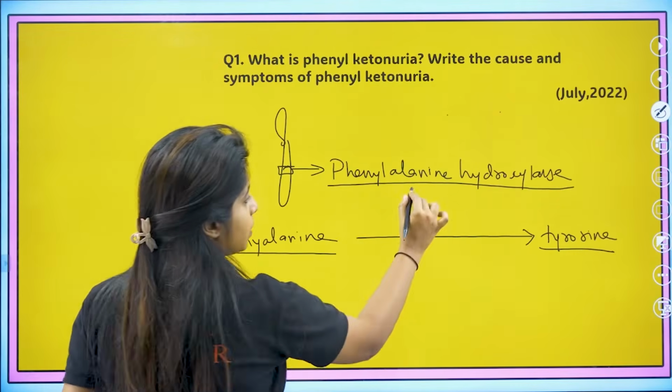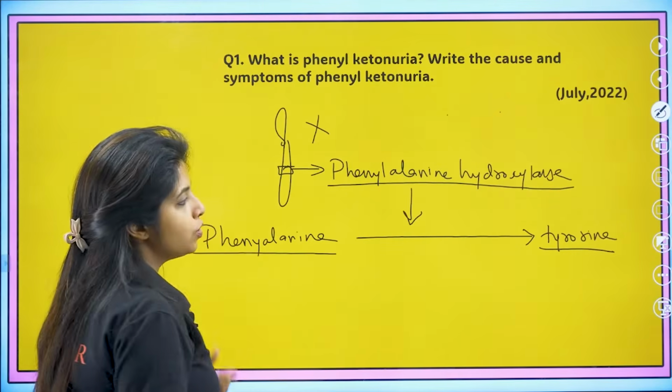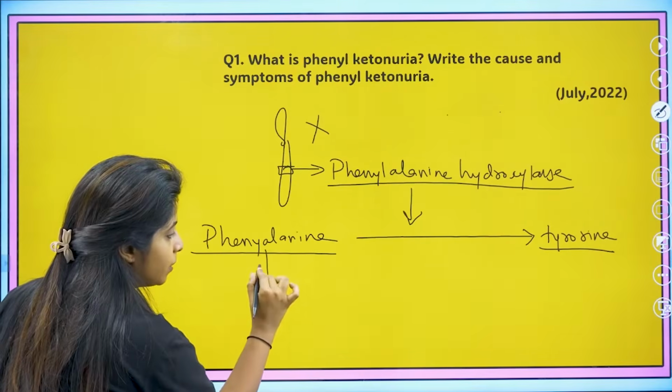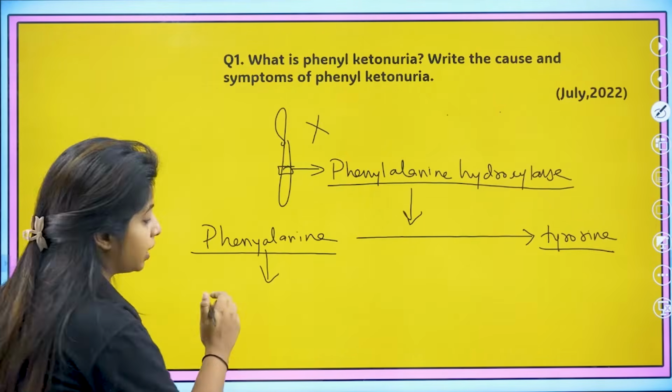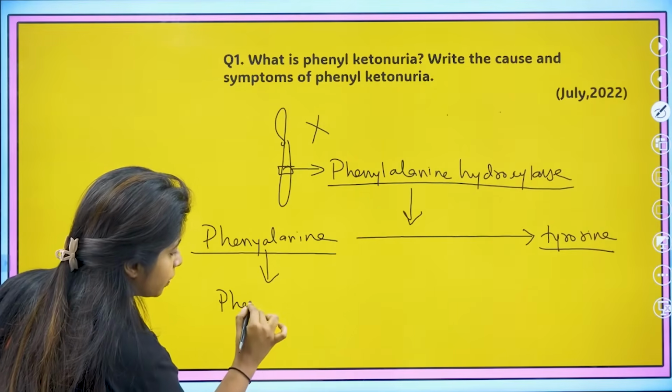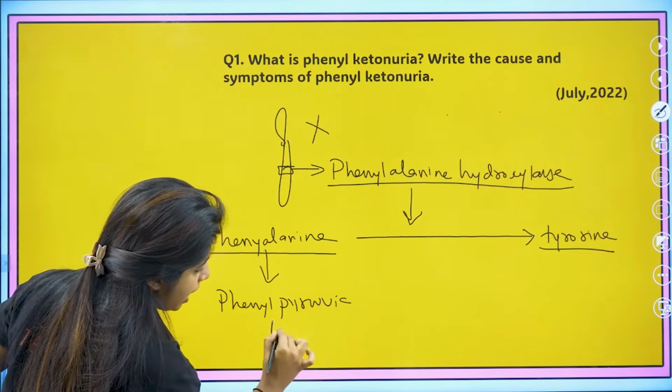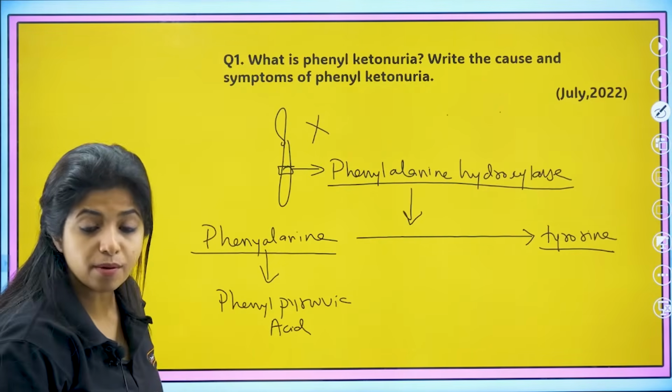Who does that? This particular enzyme. But is this enzyme being formed? No. So does this conversion happen? No. So then what happens? This phenylalanine is going to get accumulated in our body in the form of phenylpyruvic acid. Now ma'am, is that a problem? Yes. Why?